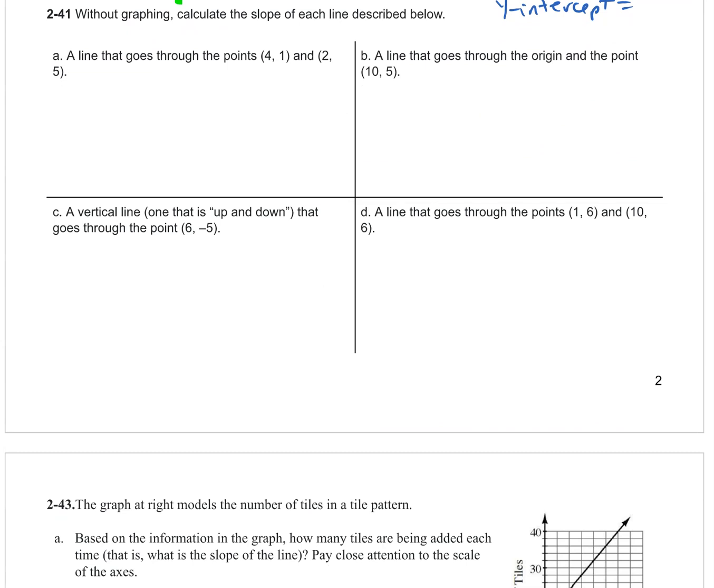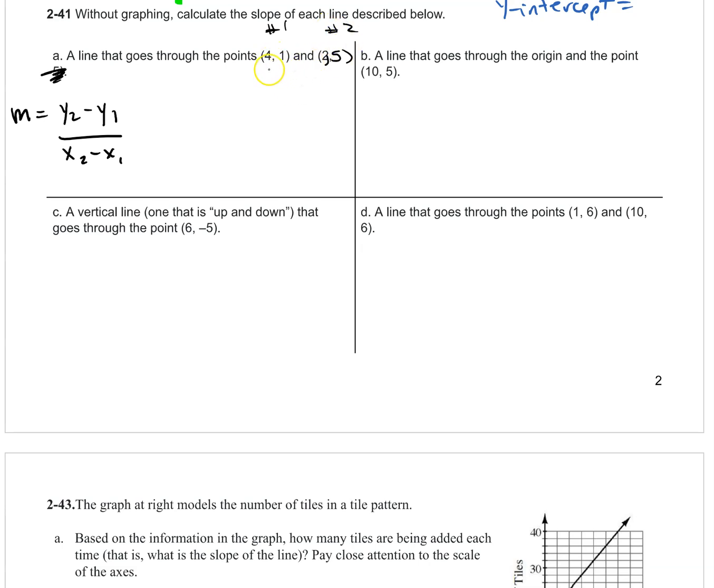2-41. Without graphing, calculate the slope of each line described below. A line that goes through these 2 points. So we need our slope formula. This is in your notes. All right, and then what we do is we pick one point to be point number 1, and we'll pick the other point. Ooh, this is 2,5. This kind of got cut off. 2,5. That's going to be point number 2.